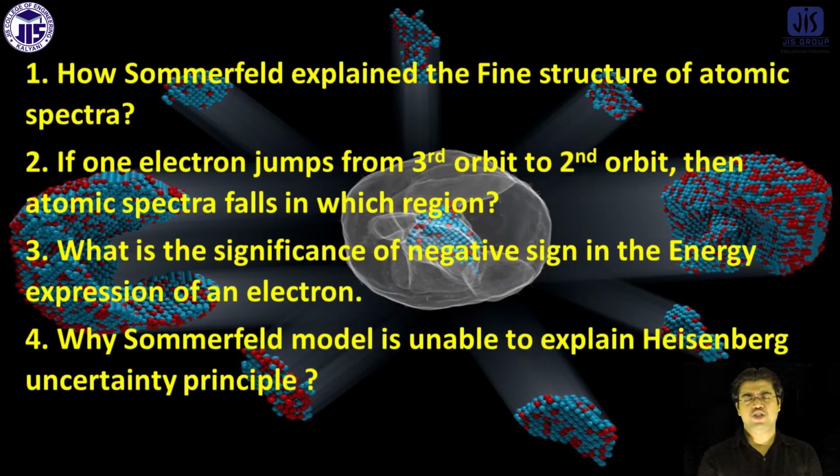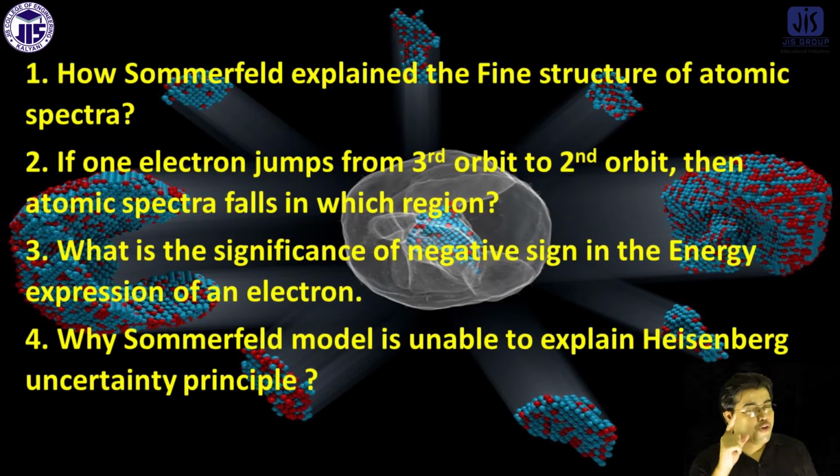Like the energy of hydrogen for the first Bohr orbit, it is taken as minus 13.6 electron-volt. So that minus sign is very important, and it indicates that the electron is more stable in the atom than outside of the atom.